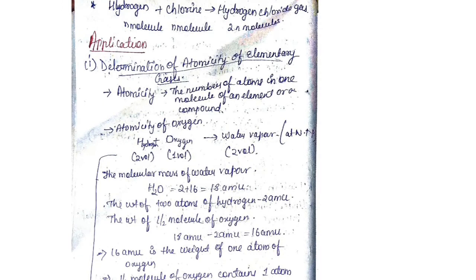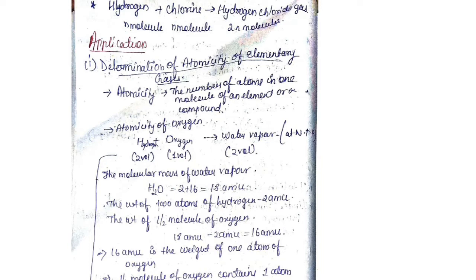Here is an example: when hydrogen is one molecule and chlorine is one molecule, hydrogen chloride gas is 2 molecules. If we say that hydrogen is 1/2 molecule and chlorine is 1/2 molecule, then it gives 1 molecule of hydrogen chloride. As simple as that, Avogadro's hypothesis also says that we have fractions of molecules in the reaction.